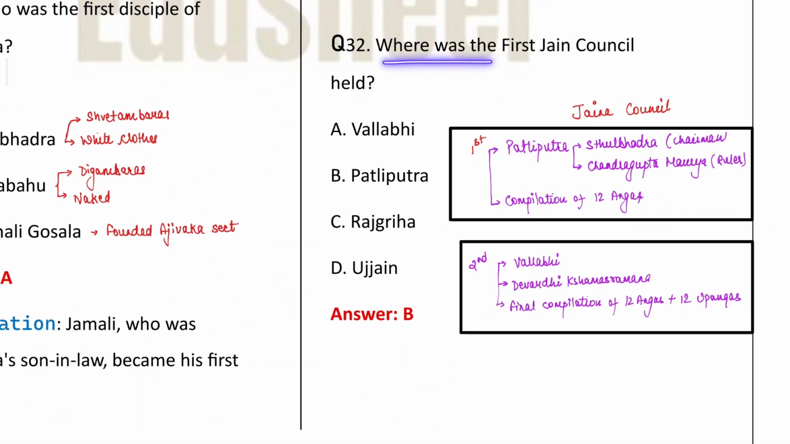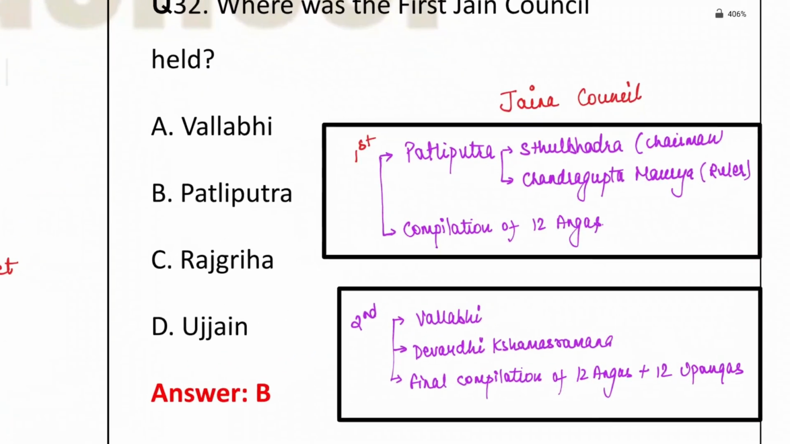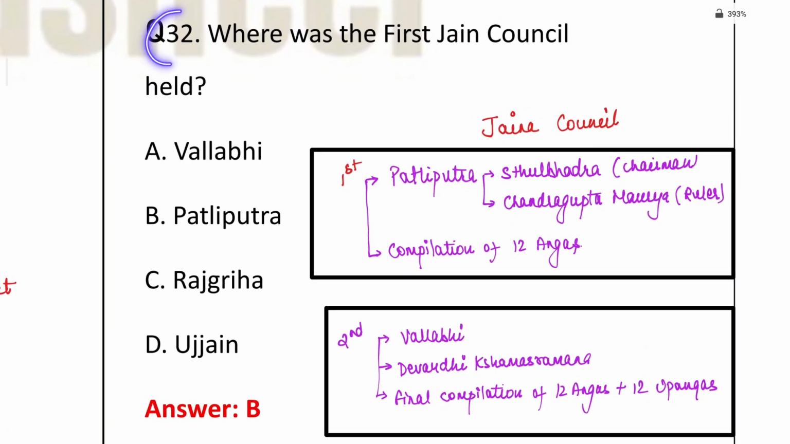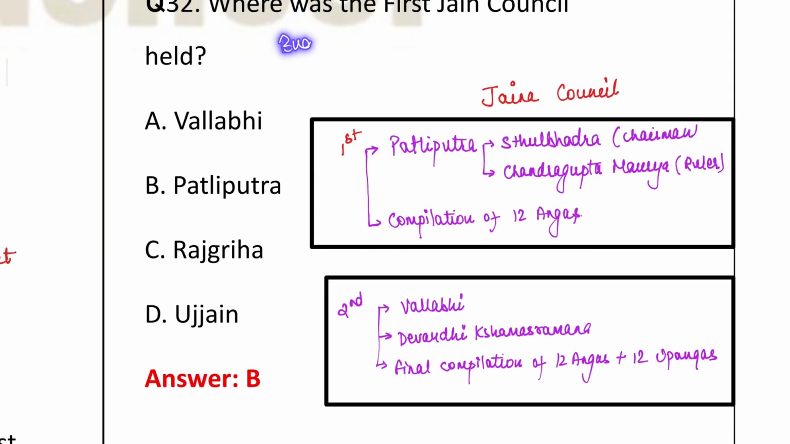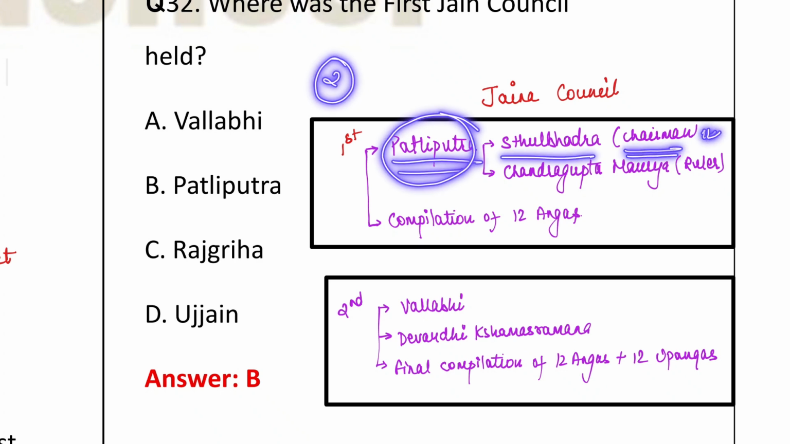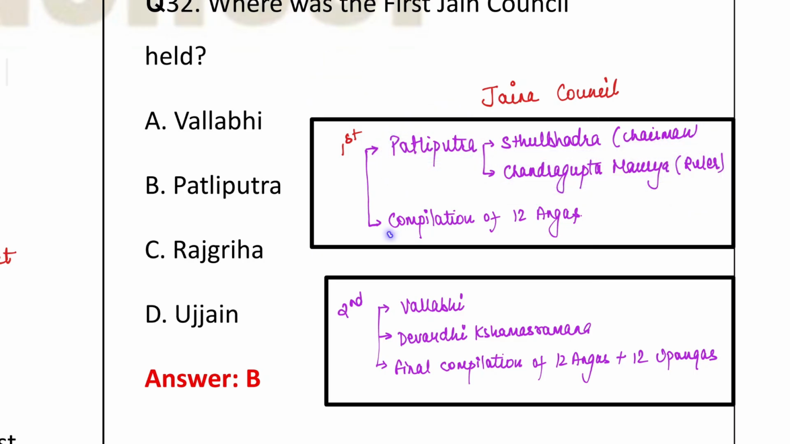Next is, where was the first Jain council held? Now talking about these Jain councils, यहाँ से question आ सकता है. Basically, जैसे Buddhism में we have discussed that there were 4 councils, like that only, Jain council की अगर मैं बात करूँ, so basically 2 Jain councils थीं. First one happened in Pataliputra, and Sthulabhadra was the chairman of this Jain council, and Chandragupta Maurya was the ruler at that time.